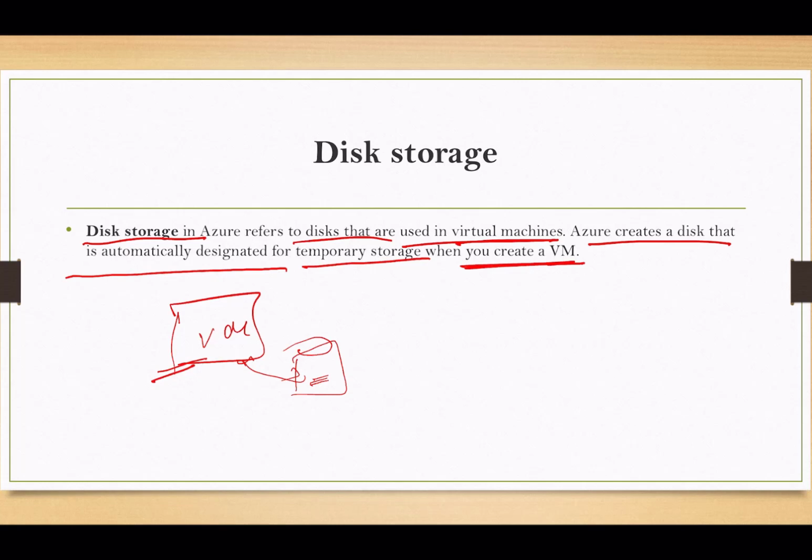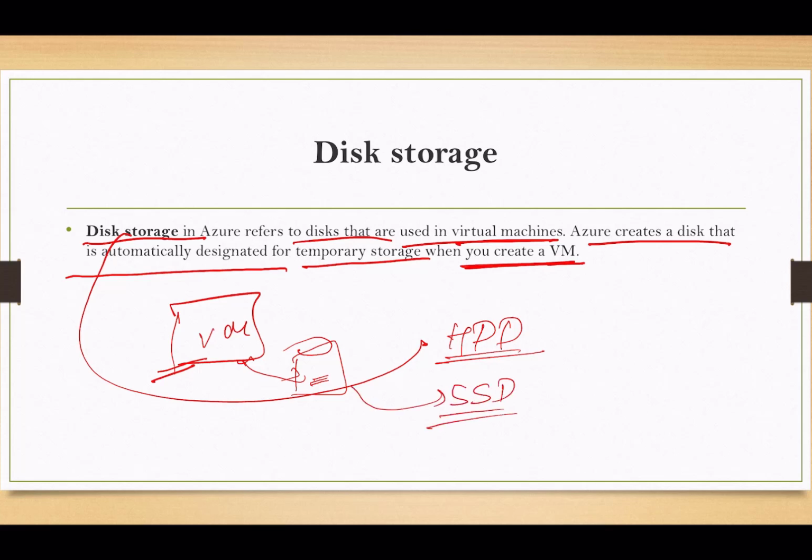Azure disks are available as both hard disk drives and solid state drives, that is SSD. If we want high speed transactions, we use SSD, and HDD is for comparatively low speed, because it's a magnetic disk, while SSD is a solid disk.